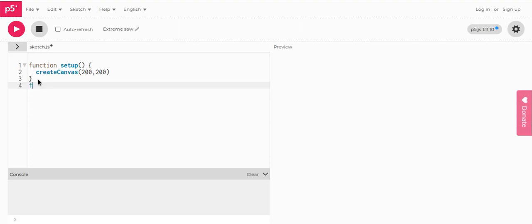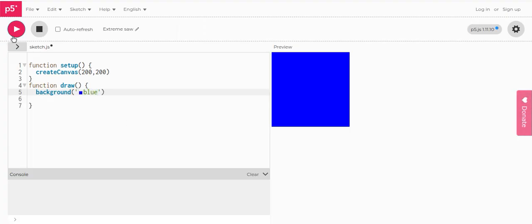Let's do one other function. You know about function, it performs a specific task. Draw and setup are the same in that sense. But if we want to draw some shapes or set the background or do any other stuff, we use draw. So let's create a background. What if I want to keep my background blue? It set the background to blue.